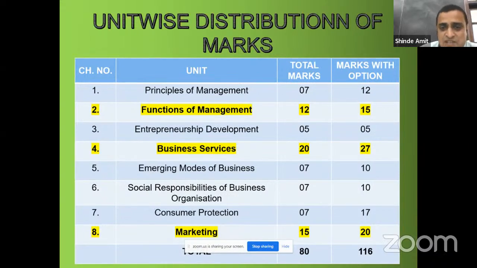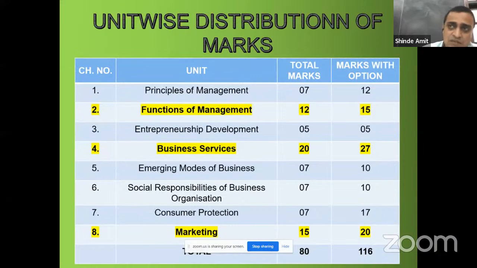Chapter number 4, Business Services, has a weightage of 20 marks. So more chances that question number 8, that is answer in detail, will come from this chapter. So we have which business services? Banking, insurance, warehousing. Correct. So define banking, explain the types of banks. Define banking, explain the functions of commercial banks. Then define warehousing, explain the types of warehouses. Define insurance, explain the principles of insurance. Such types of questions for long answer may come from this chapter.